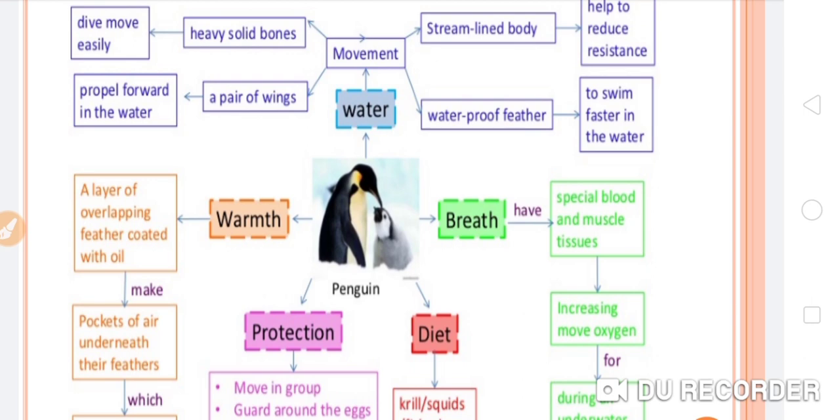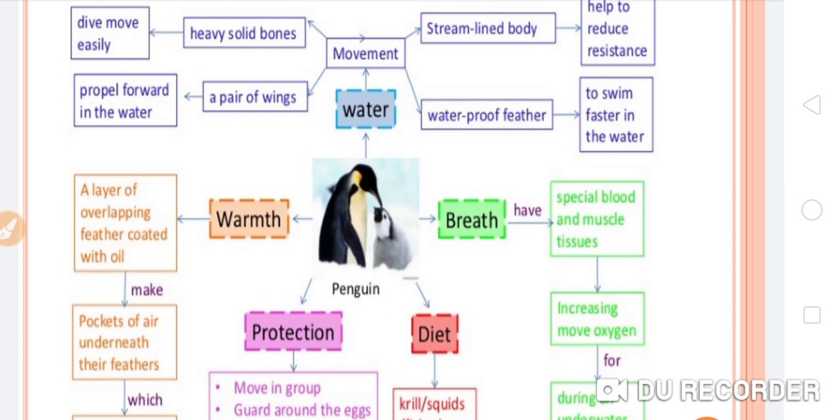Let's see, students. Number one, water. In the water they can move. Which thing is responsible for easy movement inside the water? That is the streamlined body, and the waterproof feather. So these both are important features of the penguin.